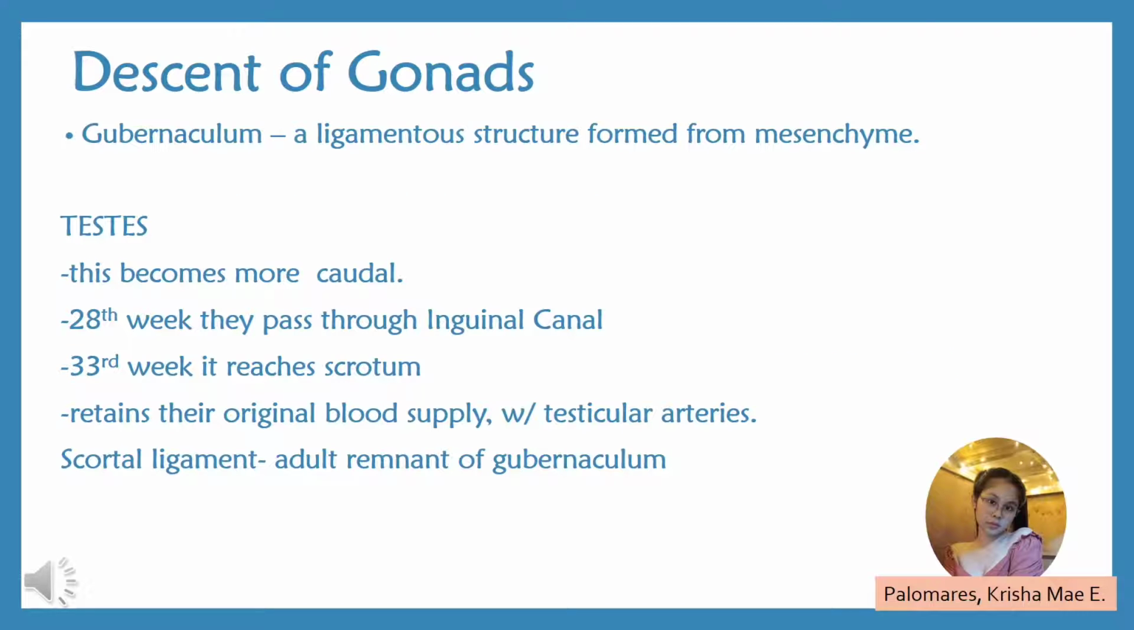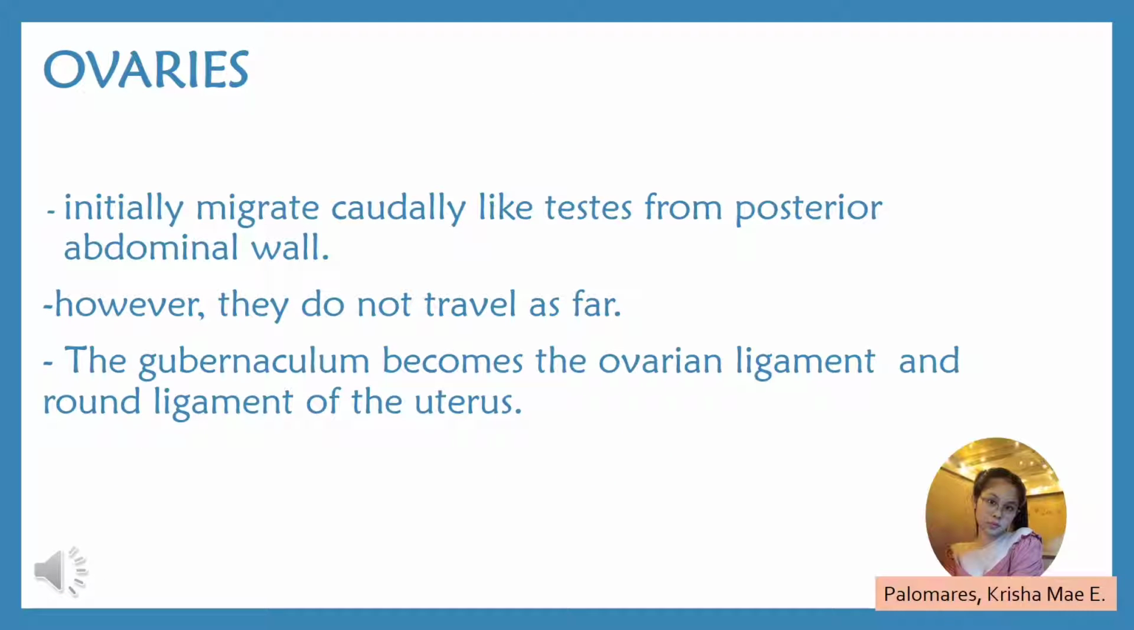For the ovaries, they initially migrate caudally in a similar fashion to the testes from their origin on the posterior abdominal wall. However, they do not travel as far, reaching their final position just within the true pelvis. The gubernaculum becomes the ovarian ligament and the round ligament of the uterus.